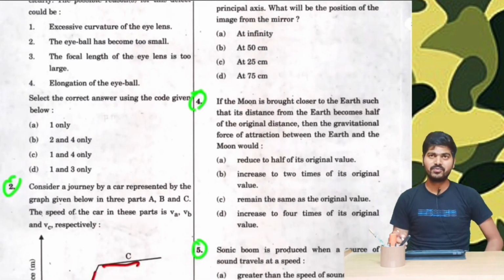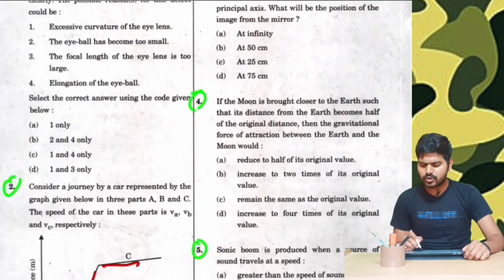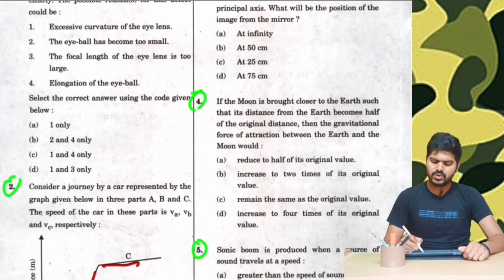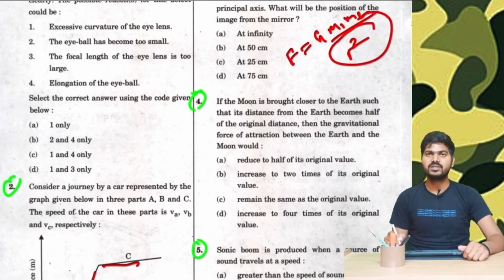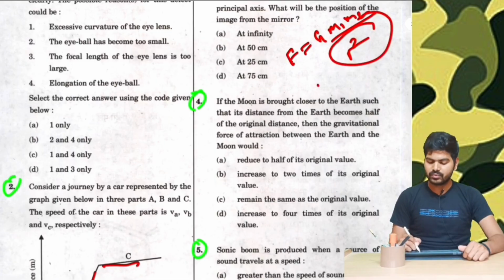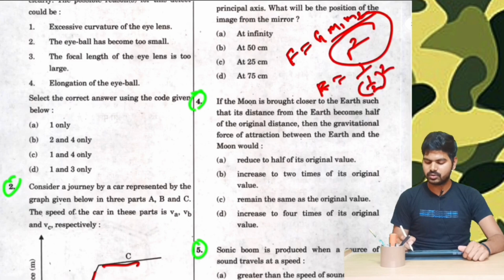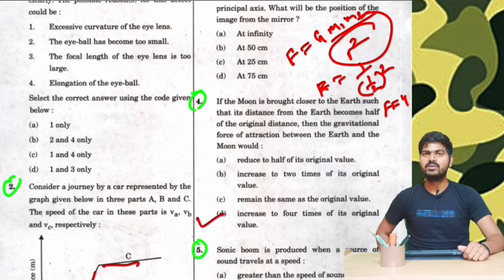Now moving on to question number 4. If the moon is brought closer to the earth and the distance between earth and moon becomes half, then what will be the effect on the gravitational force? As we know, force is equal to G m1 m2 upon r square. Here we can see force is inversely proportional to the square of the distance. Therefore force is equal to (1 by 1/2) whole square, which is equal to 4 times. Solving it, therefore it will increase to 4 times the original value.